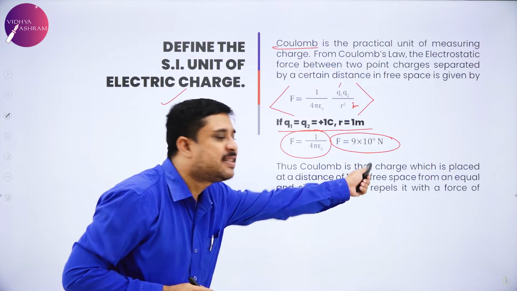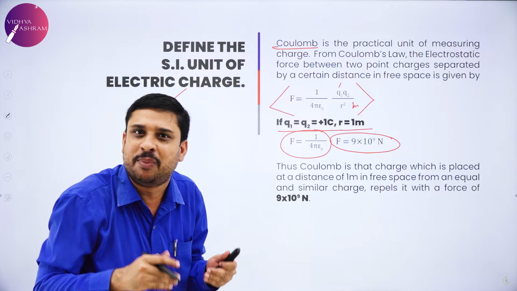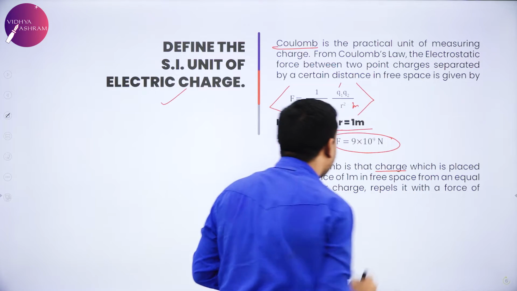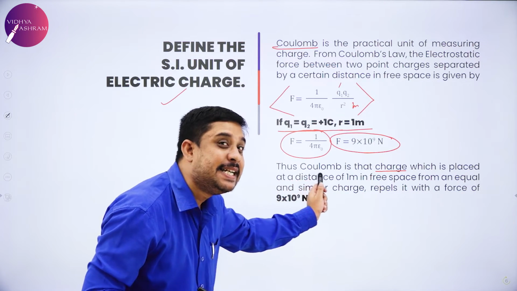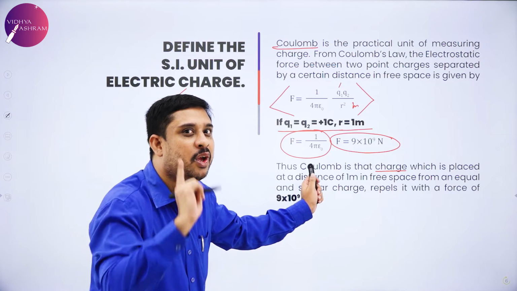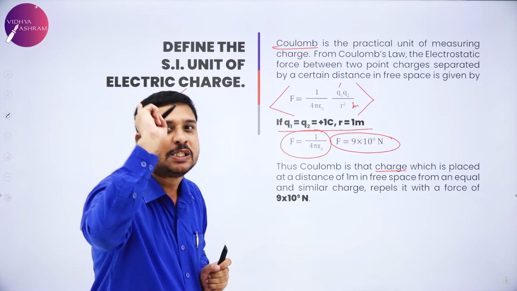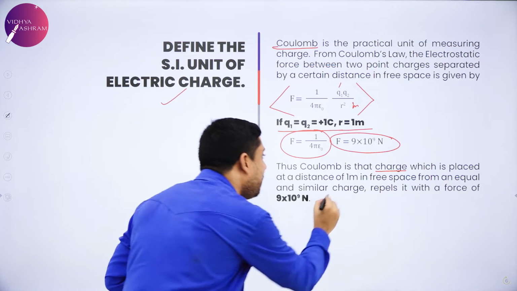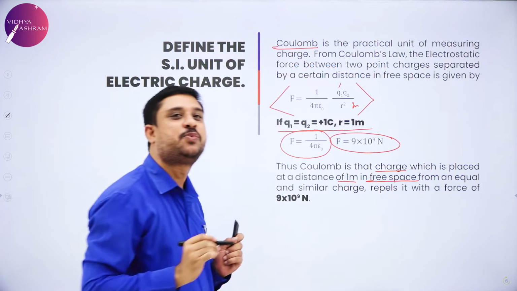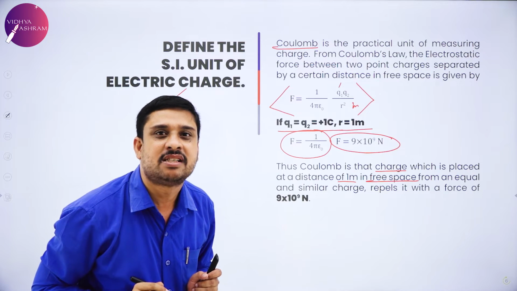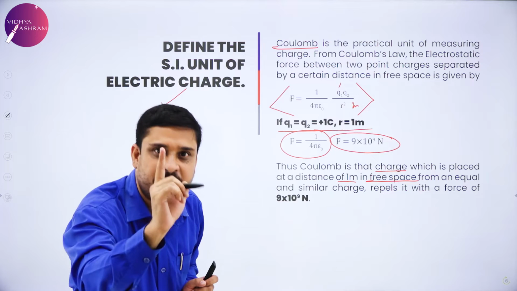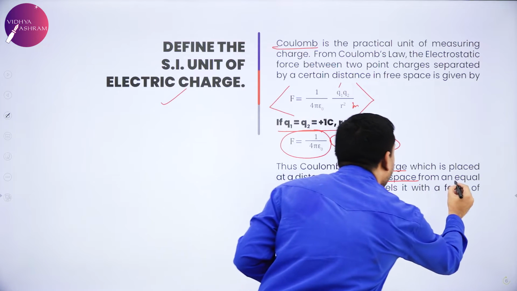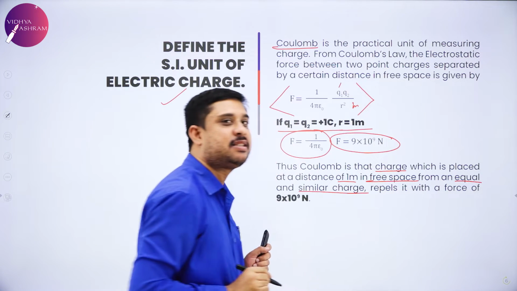Coulomb is that charge, very naturally, Coulomb represents a charge, which is placed at a distance of 1 meter in a medium of free space from an equal and similar charge.